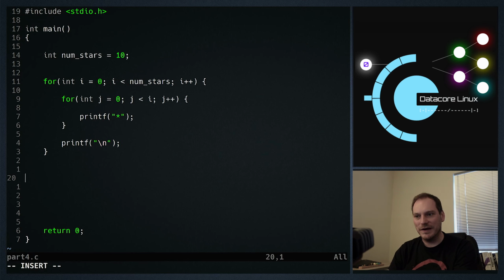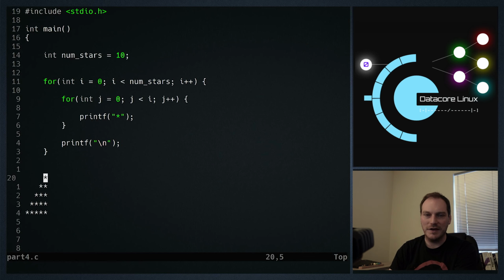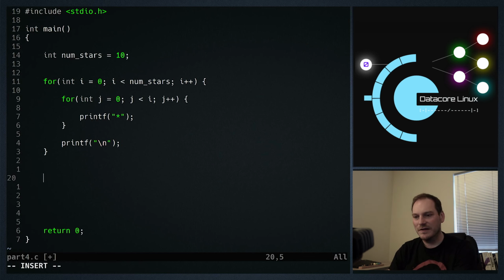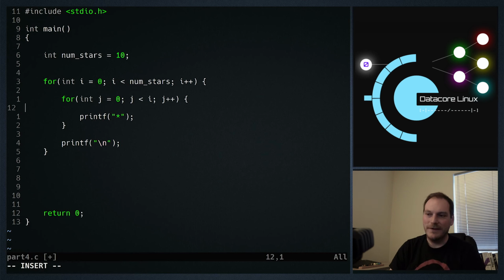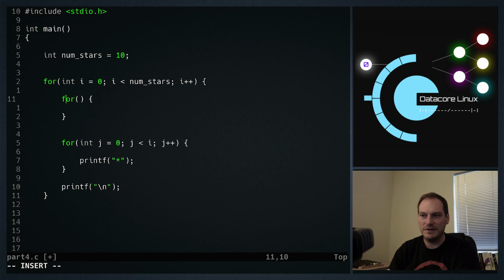So let's do another pattern. Let's say we want to print out this pattern. Let's say we want to print out that. So let's just recap. We've printed out a triangle that way. We basically want a triangle that goes the other way. How are we going to do that? Well, we can't do it with 2 loops. We're going to need an additional loop, but not another loop inside a loop. We just want a loop inside our outer loop. So we're going to have 2 inner loops and 1 outer loop.